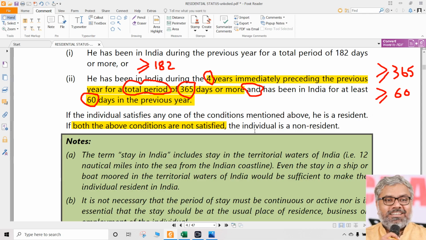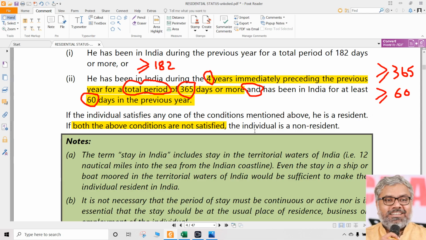That is why just by looking at 182 days, we cannot jump to a conclusion that a person is a non-resident. We have to also check the second condition. But let us say in any question it is given that a person stayed in India during the previous year for 59 days. What will be the residential status of that person? Automatically non-resident.